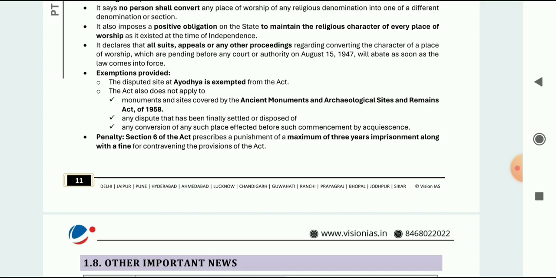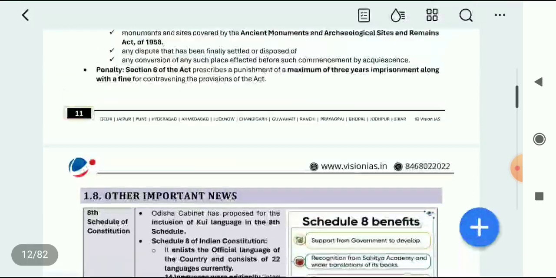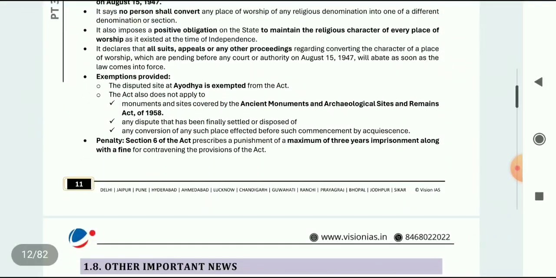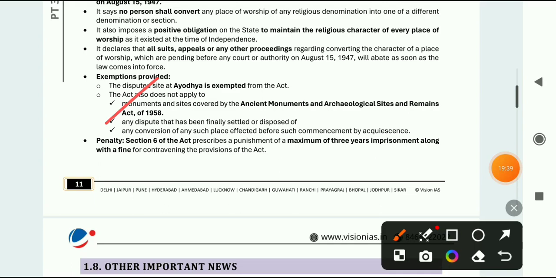Actually, it was given to both the Hindus and Muslims. For Muslims a different place was given, and for Hindus a different place was given. Next is monuments and sites covered by the Ancient Monuments and Archaeological Sites and Remains Act of 1958, and any disputes that have been finally settled. So these are the exemptions related to this.